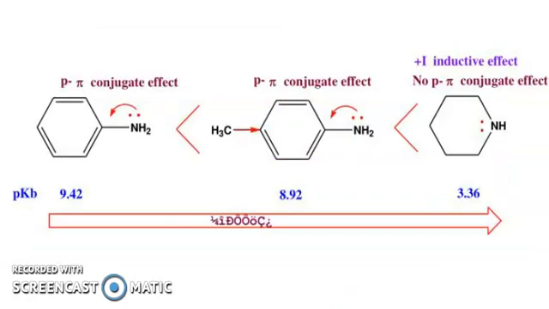Now, basicity of arylamines. P-pi conjugation effect, P-pi conjugation effect, no P-pi conjugation effect. Here plus I inductive effect. So the pKb value of aniline is greater than this.